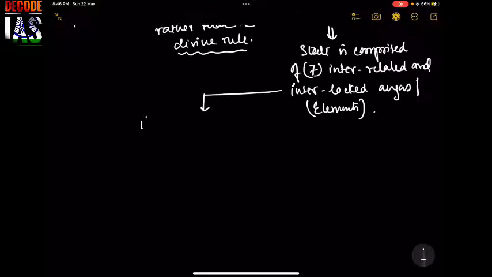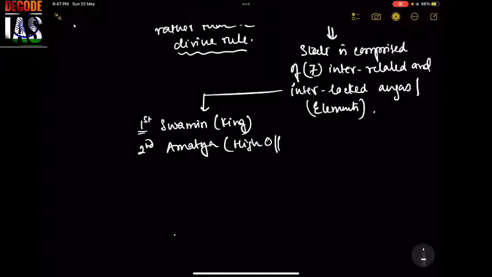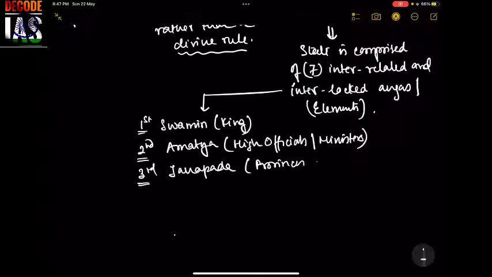First, Swamin, or the king. Second, Amatyas, that is the higher officials and ministers. Third, Janpat, that is the provinces and the population. Fourth, Durg, or forts.